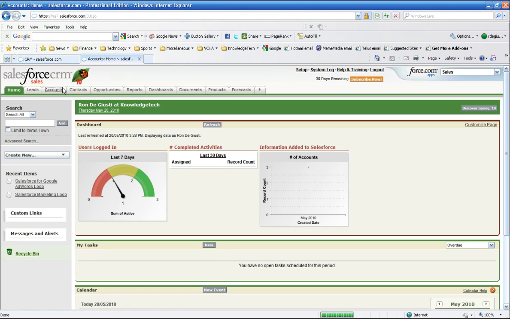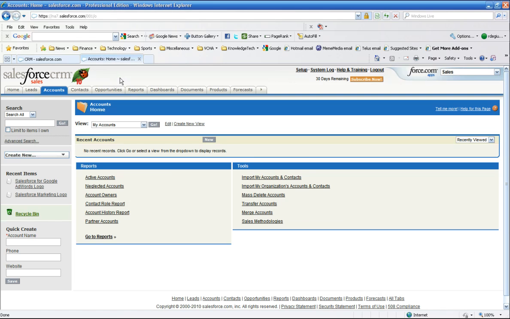So I'm going to click on the accounts, so we should get a list of accounts. So again, it's this typical thing where I click on accounts and I get a list view. Well, yes and no. You do, but you get this interim screen with Salesforce.com. Okay. So then we get a list of views that we could look at. Now with Sugar, we went straight to the view, and we had an option of what view we would look at as the default, but we went straight to the view. And in Microsoft CRM, we went right to the view, and then there's a drop down to choose which view.